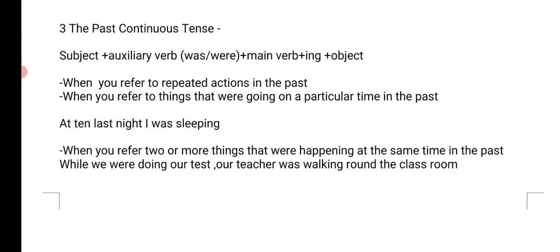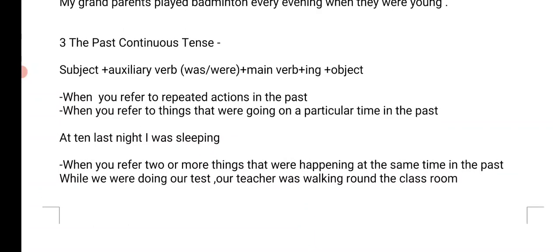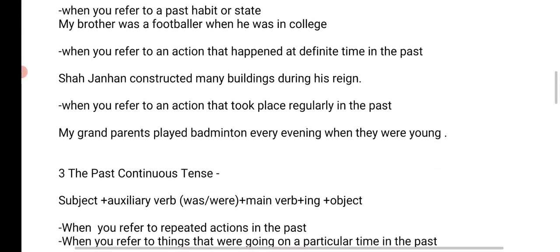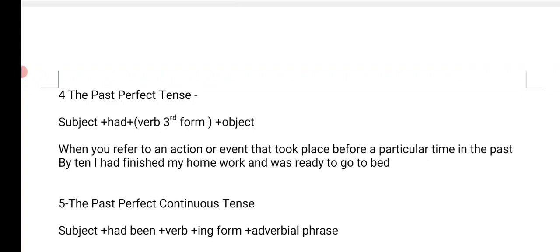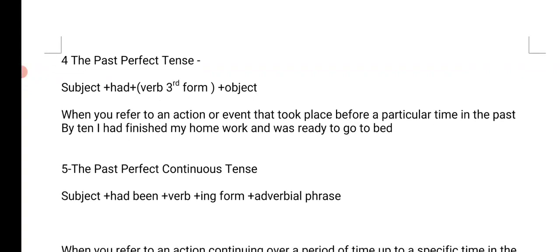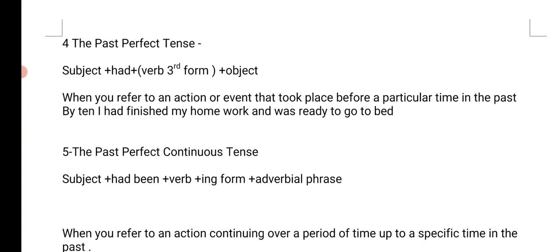I went to his home and he left the house. But which action took place first? He had left the house, because when I reached his house, he was not there. So it means he had left his house when I reached his house. The bus had left when I reached the station.